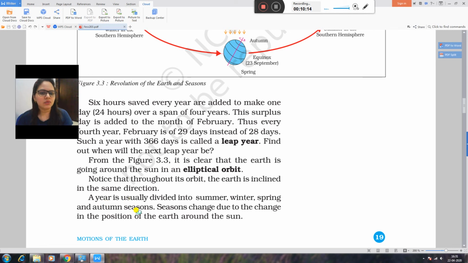A year is usually divided into summer, winter, spring and autumn seasons. We know very well that we have 4 seasons in India: summer, winter, spring and autumn. Seasons change due to the change in the position of the earth around the sun. When the earth revolves around the sun, it is the reason for the change in seasons.